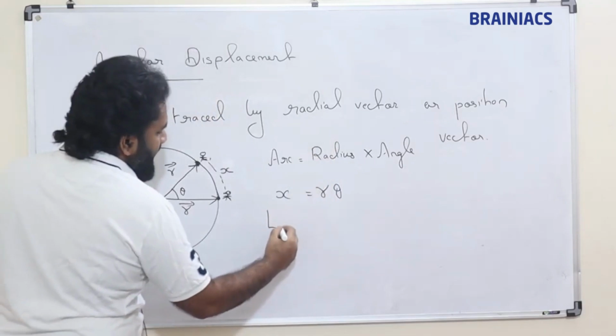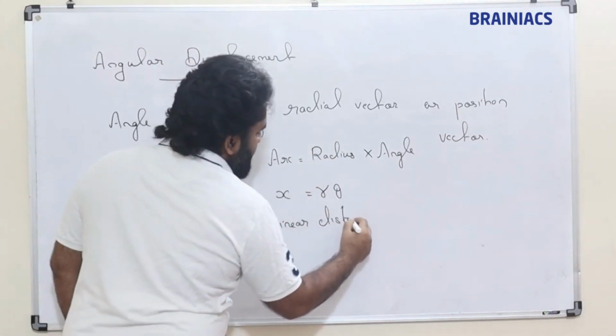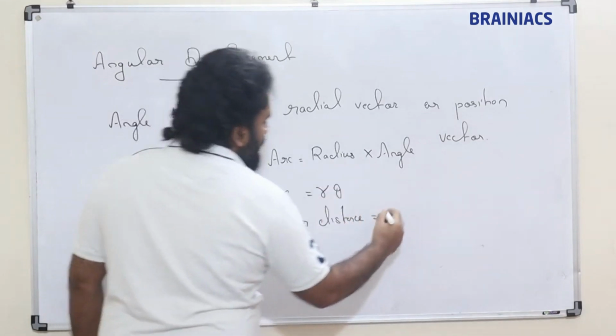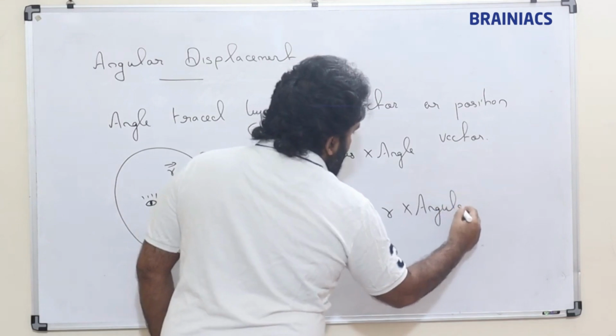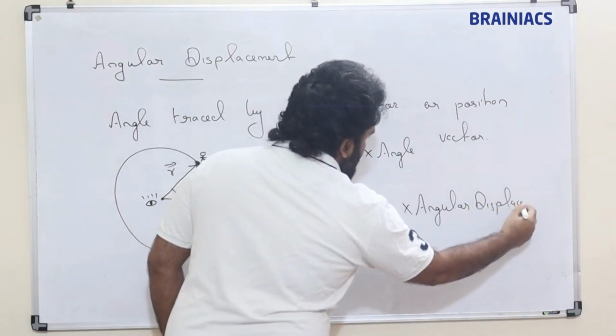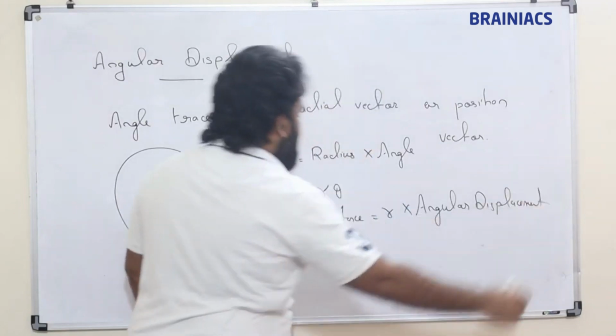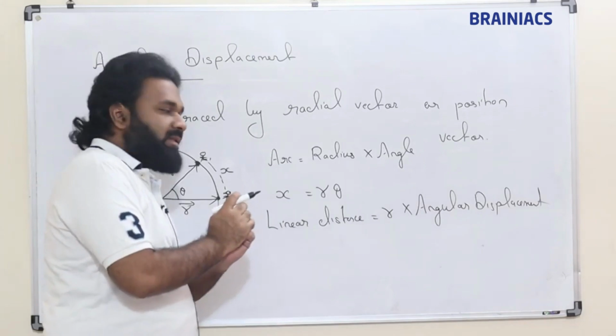So linear distance is equal to r into angular displacement.